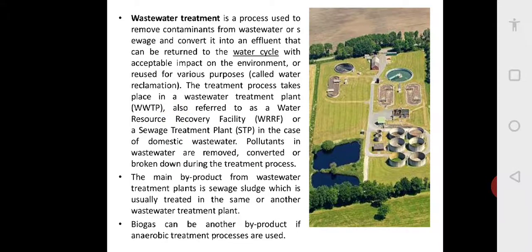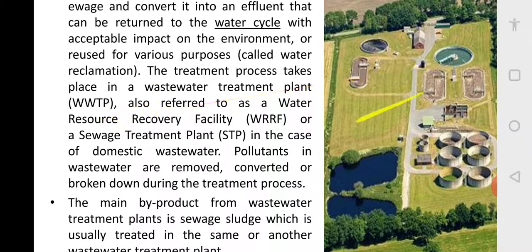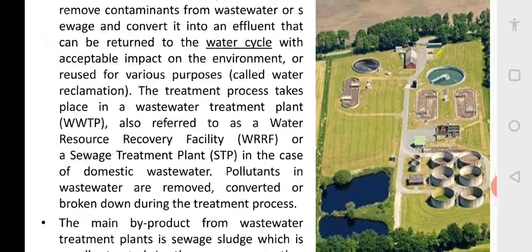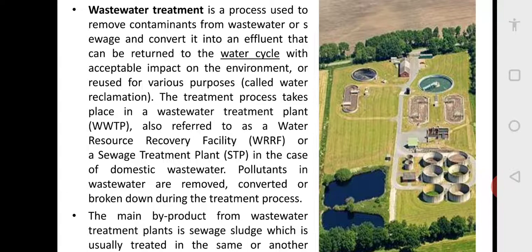Now, lastly, we will come to this wastewater treatment plant. We have seen that figure. So this is not from our country. I just downloaded it from the internet. You can see how neat that water filtration plant is. We have discussed that first there will be bar screens which will filter the unwanted physical impurities. Then there will be a settling tank, and after settling there will be aeration.